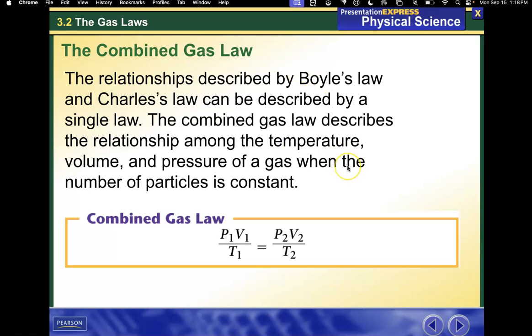And then the combined gas law. The relationships described by Boyle's and Charles's law can be described by a single law. The combined gas law describes the relationship among the temperature, volume, and pressure of a gas when the number of particles is constant. Again, this is before the change, this is after the change.